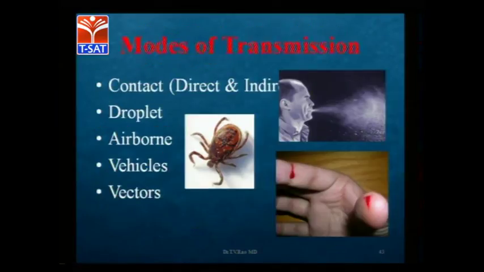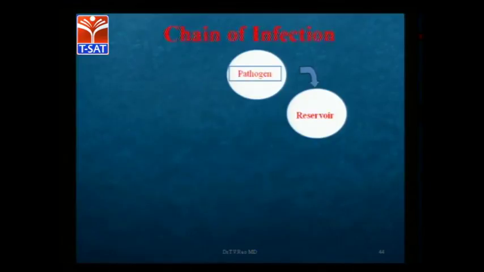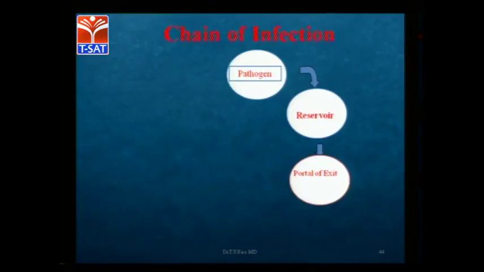So any procedure can cause the modes of transmission like direct contact, droplet, airborne, or vehicles, vectors. Any type of these things can lead to infections. So if you see the chain of infection, the pathogen is the first thing. Then from the pathogen it will go to the reservoir. It will stay in the reservoir for some time for its development.